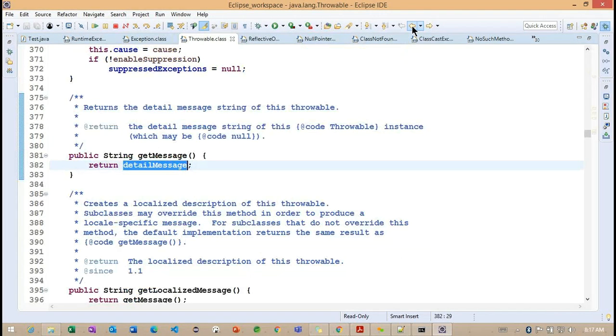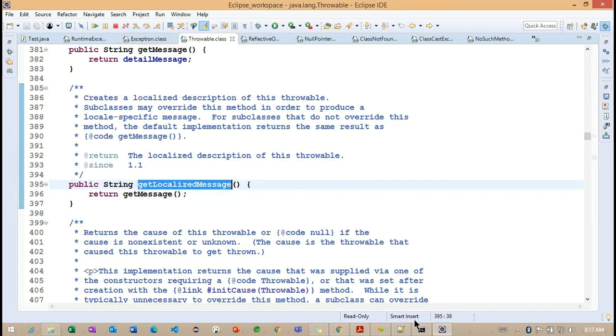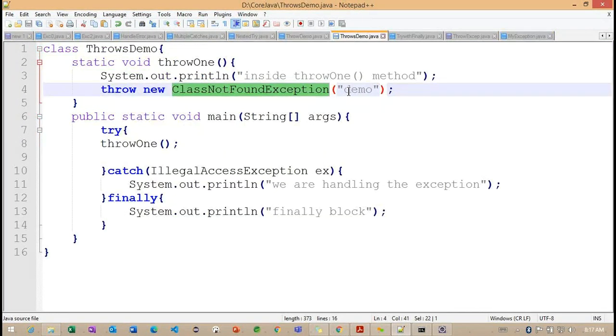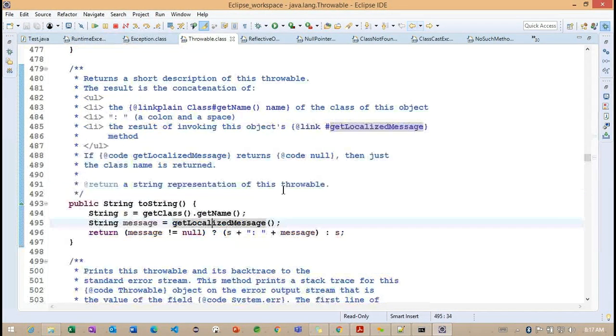Now what you understand is the detail message: whatever message we set while creating the constructor. A simple example: here we are setting "demo". This demo message is going to be set inside this localized message.